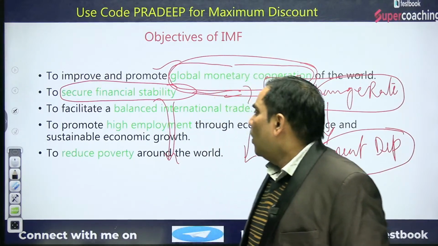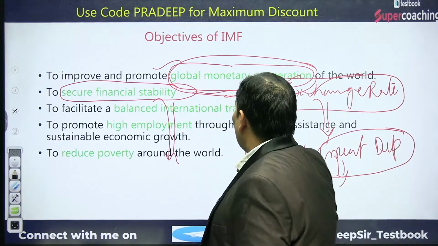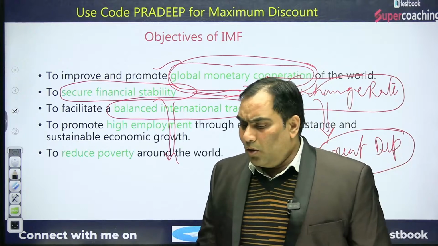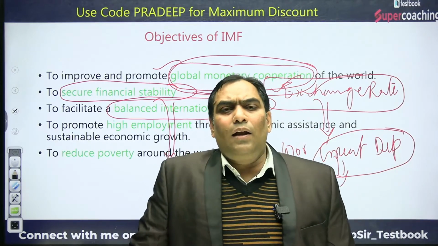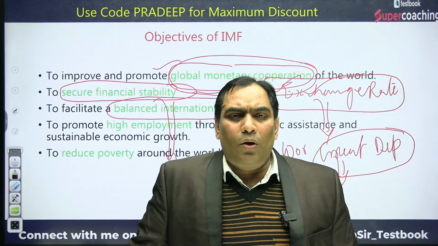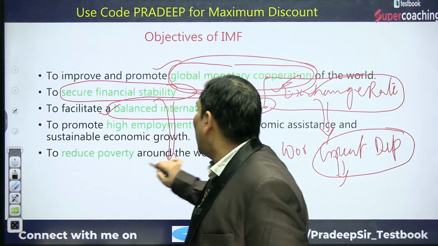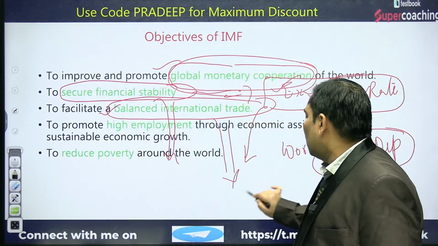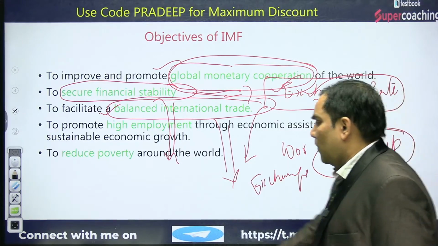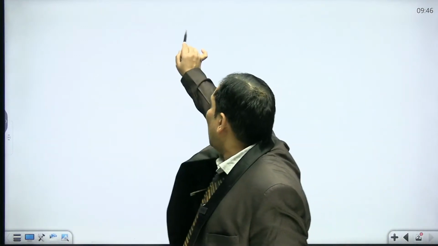Okay. Now next is to facilitate the balanced international trade. Other objective is to facilitate the balanced international trade. Although trade is being regulated by the World Trade Organization, WTO. But what is the meaning here? To facilitate the balanced international trade, there is something which is known as the exchange rate system.